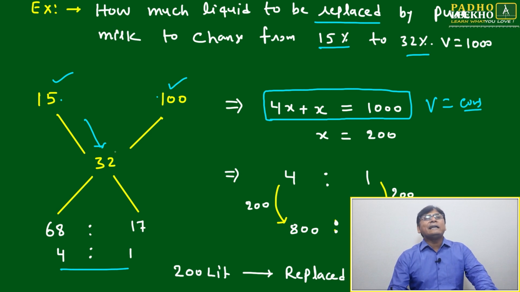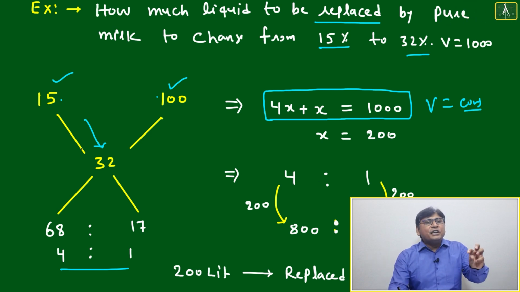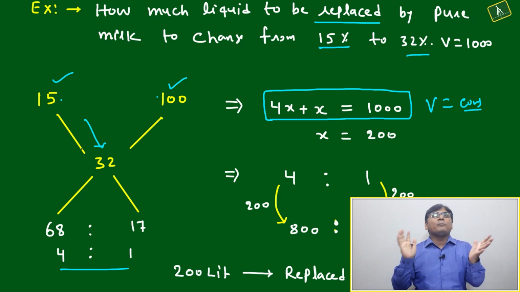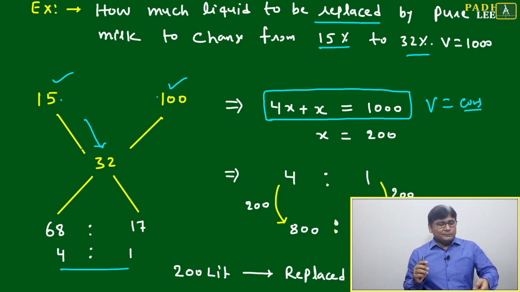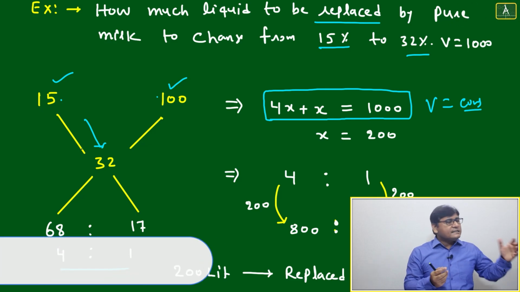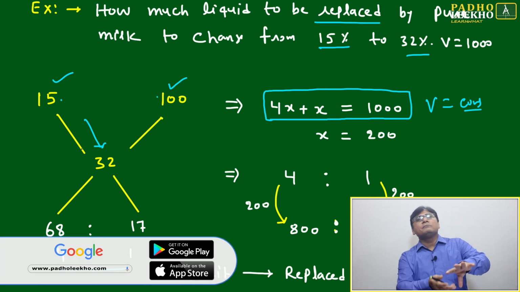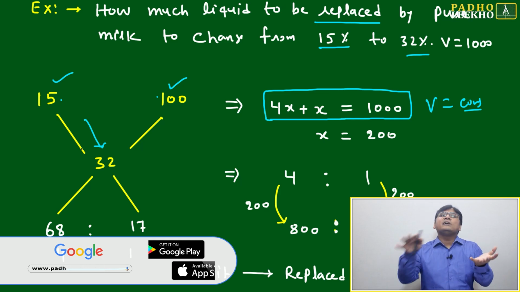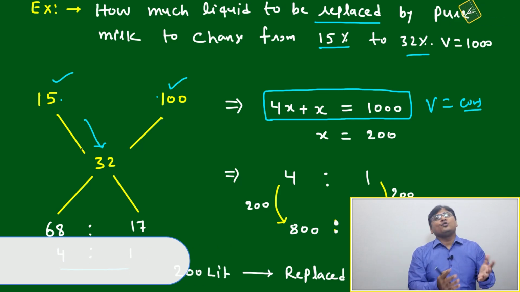How much liquid we are taking out from this mixture of 15% concentration, the same amount of volume you are putting in as pure milk. That much only we are doing. The mixture is there; we took a little out, removed it, and in the same quantity we added pure milk. Correct? What happened from this? As much as we took out, that much got added. Means net volume is not changing.